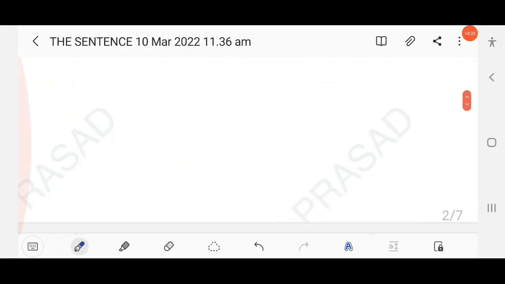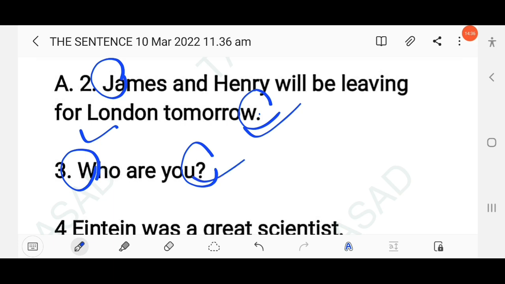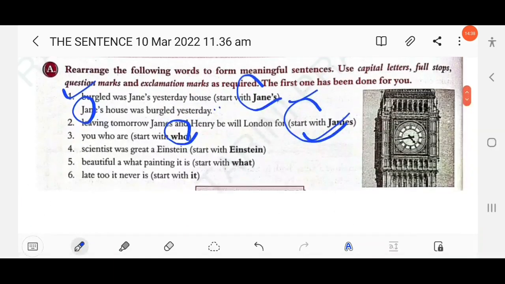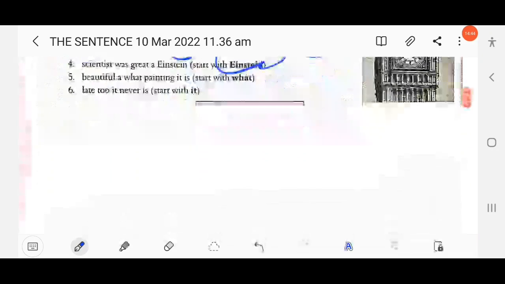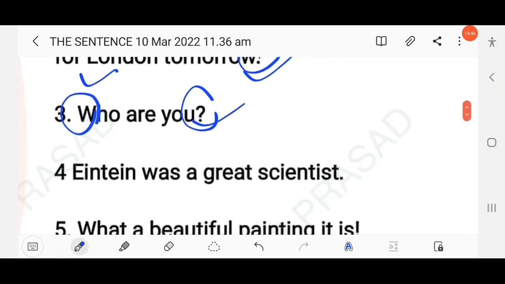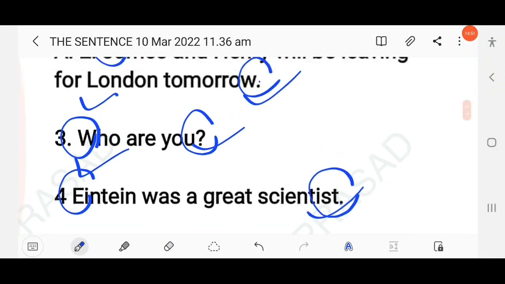That means it is a WH question, so you have to use a question mark. Who are you? First, you should start the sentence with a capital letter and end the sentence with a question mark. Then next here, a scientist was great. A. Einstein. Start with Einstein. Einstein was a great scientist, right? Here, E should be capitalized and end the sentence with a full stop.